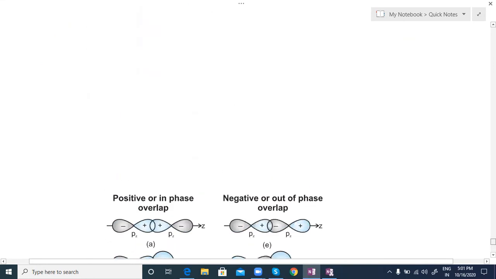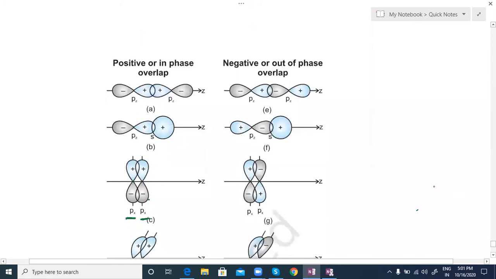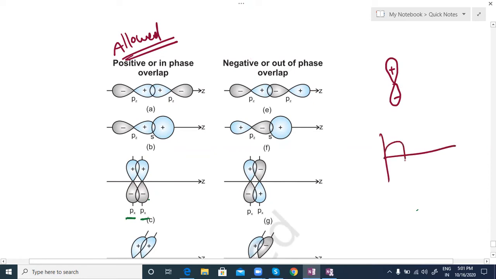So not all overlapping is allowed. Clear? Only positive overlapping is allowed. So only this type of overlapping is allowed. Here for the orbitals they have given, one is positive and the other is negative. You can take any one, that is the sign we are showing. The electron is always moving like that, showing wave character. Assume that, though this may not be exactly scientific. This is positive character, this is negative character.